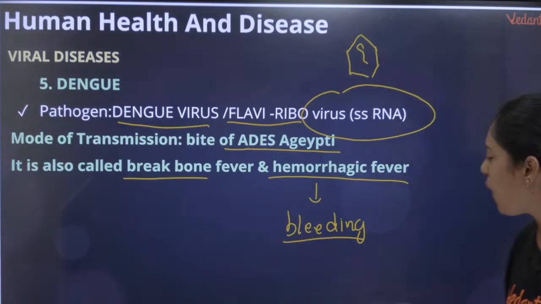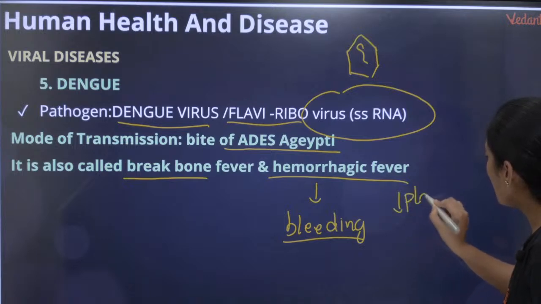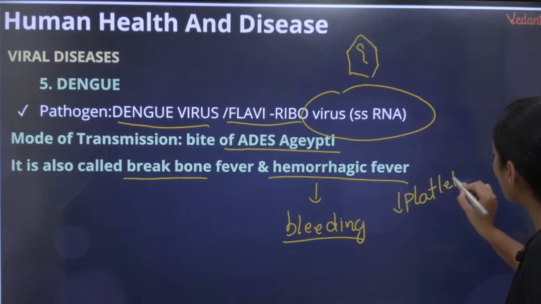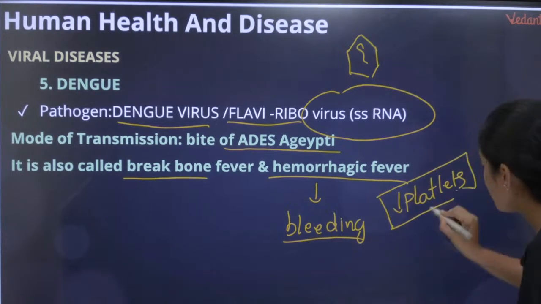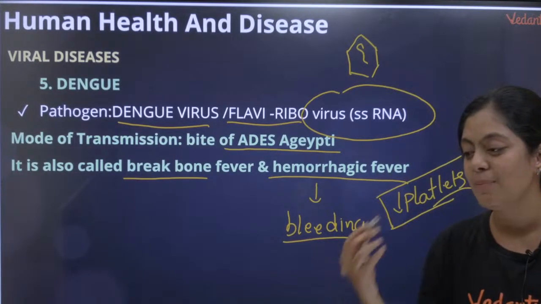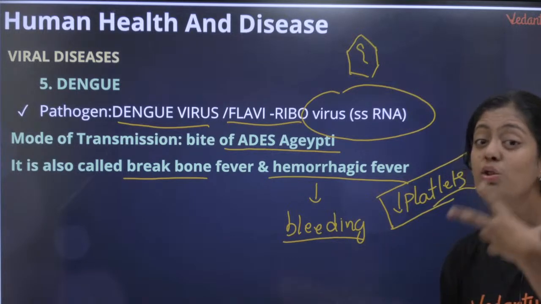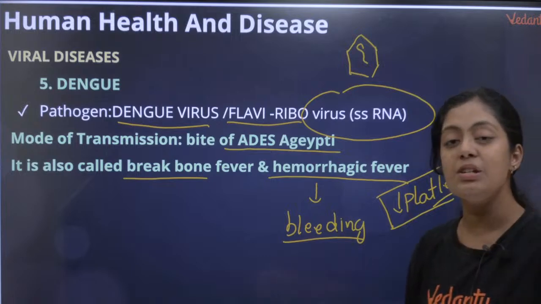My question is, why bleeding? Why is bleeding happening? The bleeding is happening because of reduced platelets. Platelets will reduce a lot. I think all of you know what platelets are, right? What are platelets? Anybody? Please do tell me what are platelets. Platelets are something called your blood clotting cells. That is, we call them thrombocytes. They are present in your blood.